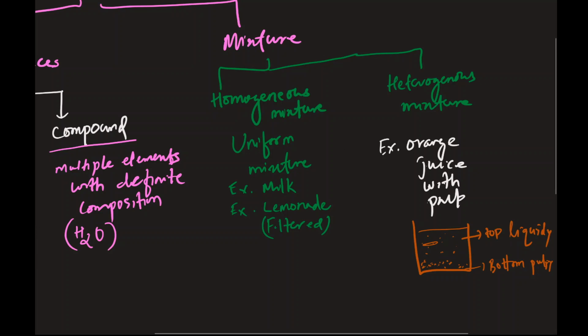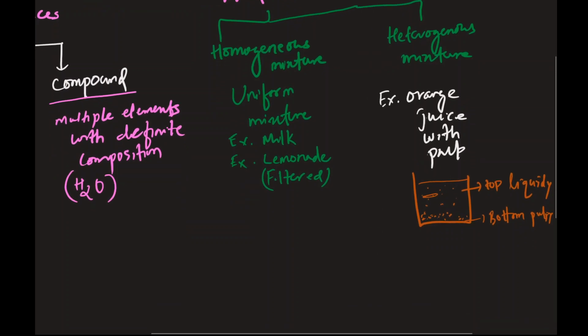So you come across mixtures a lot everywhere. So let's say you bought hydrogen peroxide solutions from the store, which is basically a mixture of hydrogen peroxide and water. That's a homogeneous mixture. But if we are talking about just the hydrogen peroxide, let's say you bought pure hydrogen peroxide, that's a compound.